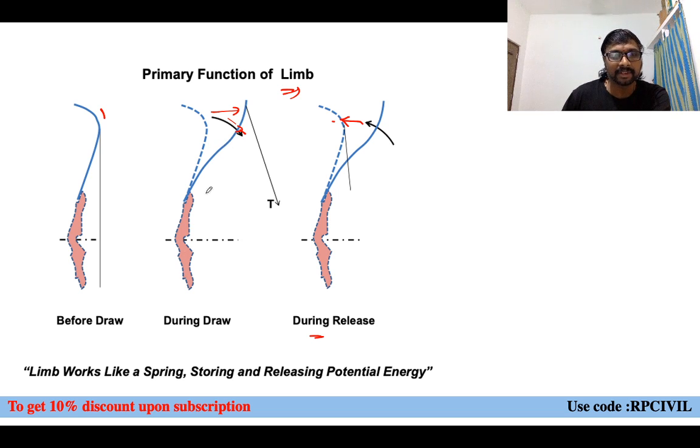Yes, of course. Right? A limb works like a spring, storing and releasing potential energy. During draw, what is it doing? It is storing the potential energy. And during release of the arrow, what is it doing? It is releasing that potential energy. It is just like a spring only or not? Yes or no? Energy storing devices like that. So your limb is acting like a spring, you can say.